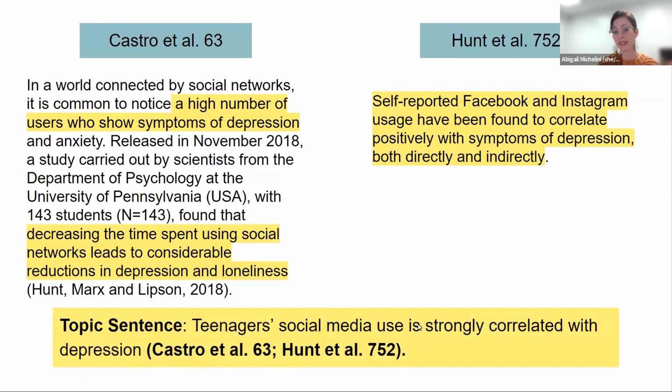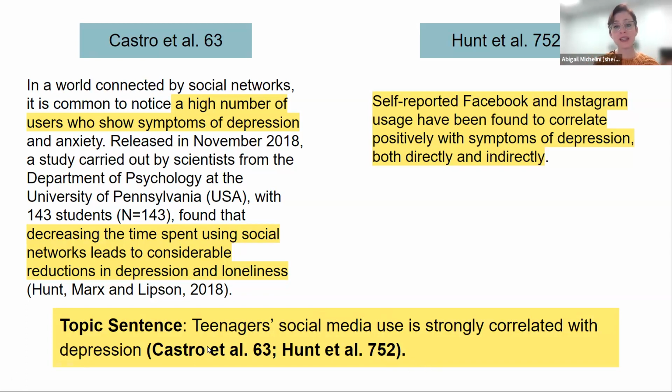I know that this is true. It's not just my opinion, because Castro et al. and Hunt et al. both said that it's true. Whenever you have more than one source that agrees on something like this, you want to cite them both. All that does make you more credible, because it shows that not just one guy said that this is true, but actually like multiple researchers came to the same conclusion who are studying it. So that makes it all the more true, right? This is like reading laterally and finding many sources that agree to say that, yes, what I'm saying is true. And I found multiple researchers who said that.